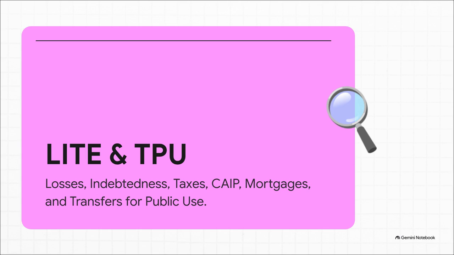That stands for losses, indebtedness, which are claims against the estate, taxes, claims against insolvent persons, which we just call CIAP, and unpaid mortgages. Add TPU to that, which stands for transfers for public use, and boom, you've already built the foundational architecture you need to solve the problem. Now let's unpack each of these buckets.